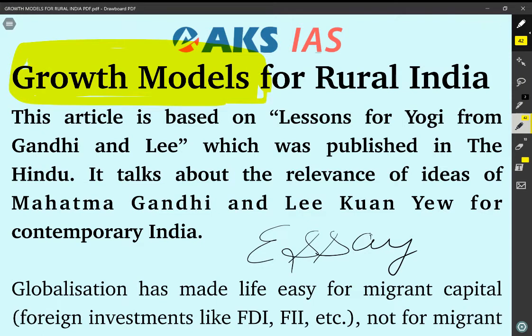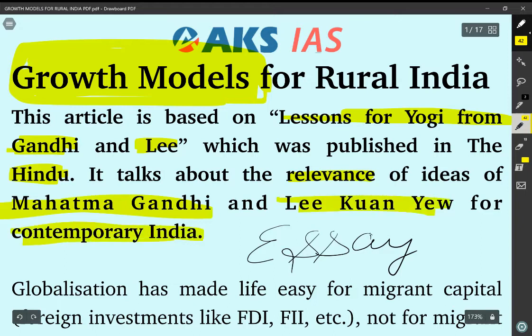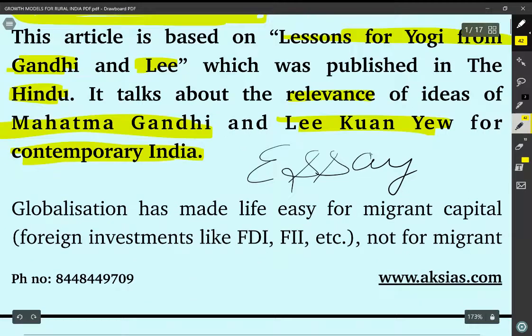This article is based on "Lessons for India from Gandhi and Lee", which was published in the Hindu newspaper. It talks about the relevance of the ideas of Mahatma Gandhi and Lee Kuan Yew for contemporary India. So this newspaper article gives certain information which could be useful for us in writing our mains answers as well as in certain essays.